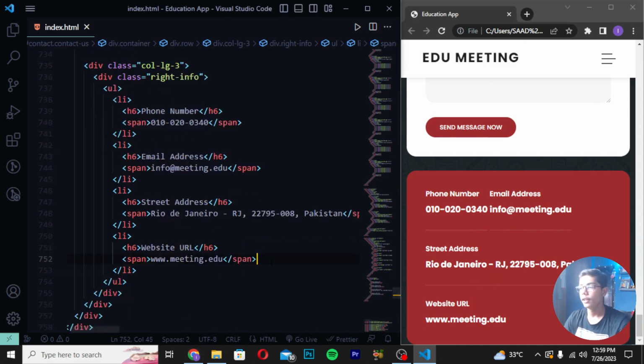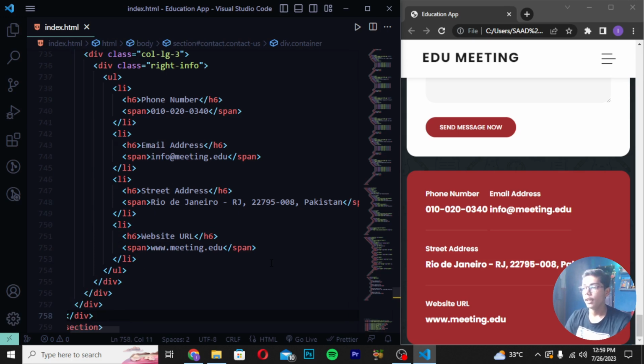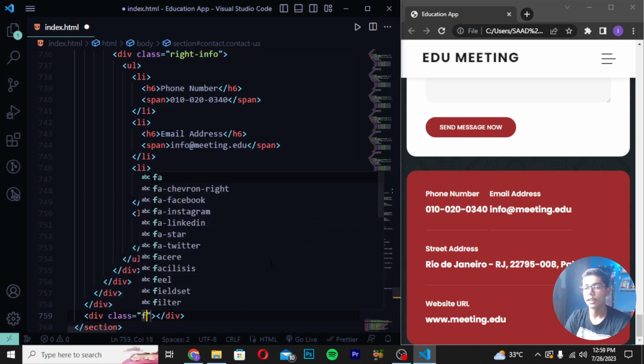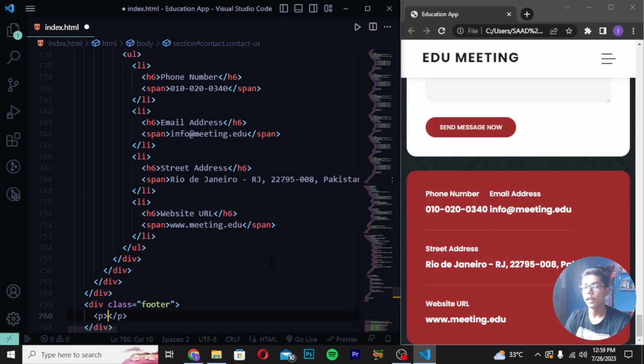And then after getting this, you have to create a footer section here. For creating the footer section, you have to move after the 4 divs which we have created here. After moving down, just after these 4 divs, you have to create a div class footer in which we will be creating a copyright section. So here I will be writing copyright. Then I will be writing here &copy;, which is the tag to write the copyright symbol here.